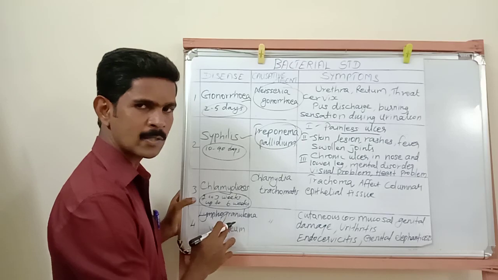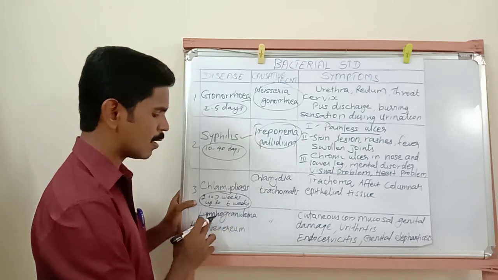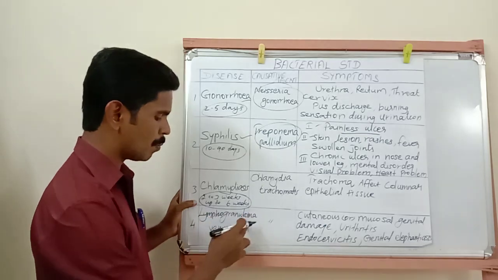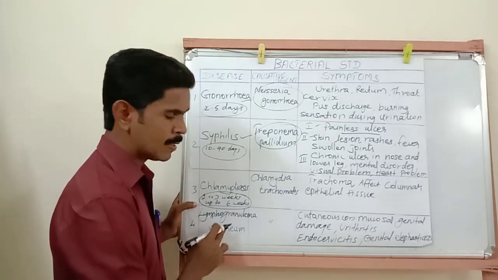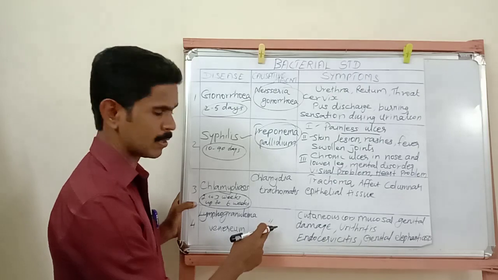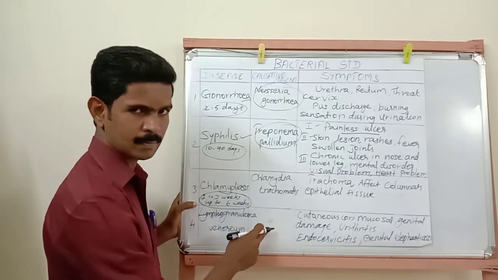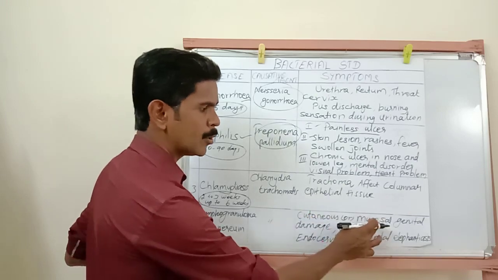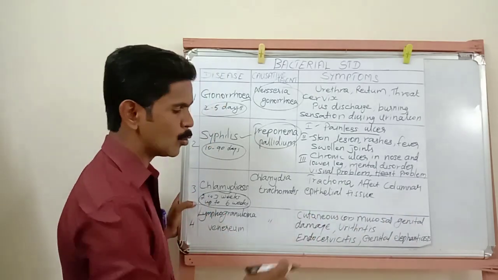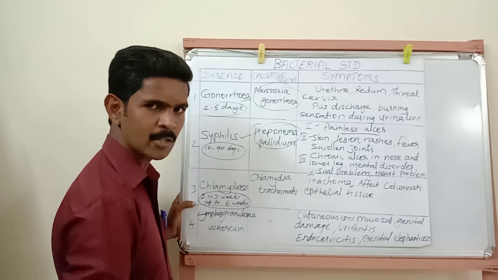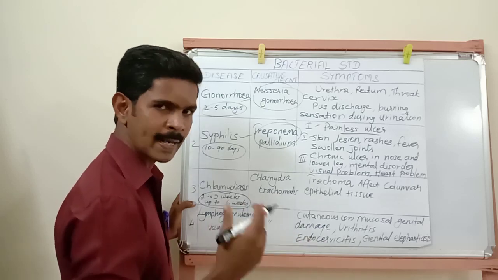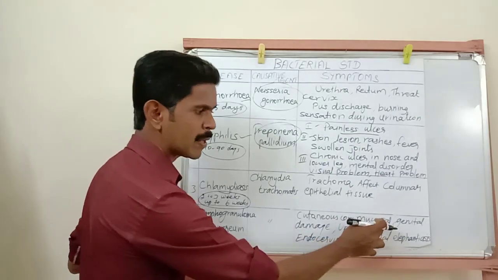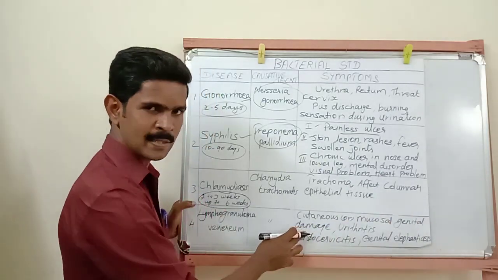Then next, the last disease, lymphogranuloma. The last sexually transmitted bacterial infection is called lymphogranuloma venereum. The causative organism is the same, Chlamydia trachomatis. Then symptoms: cutaneous or mucosal genital damage. Cutaneous meaning skin, so the skin region is damaged, or the mucosal genital damage, the mucous membrane of the reproductive organ is damaged.